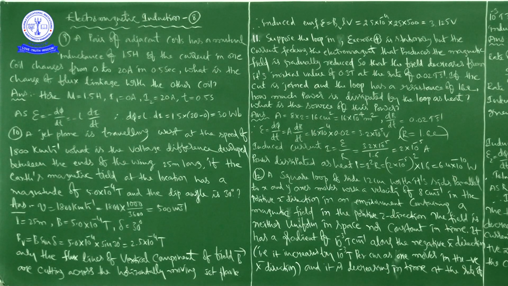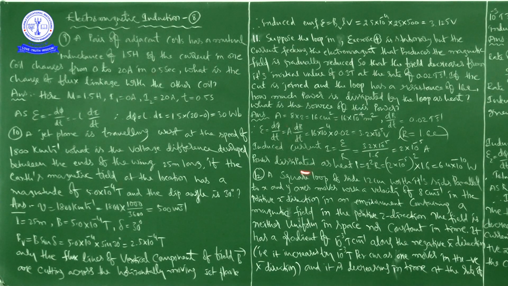So 8 into 2 is equal to 16 centimeter square, that is 16 into 10 to the power of minus 4 square meter. Moreover, dB by dt is 0.02 Tesla per second.